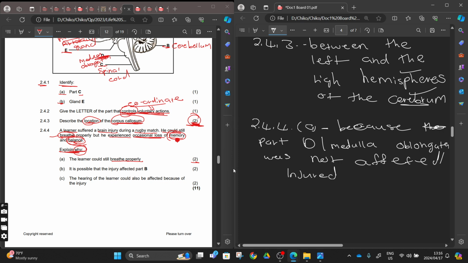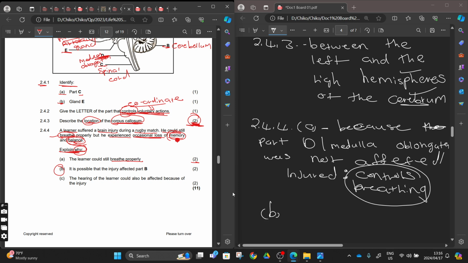They explain why the learner could still breathe, right? Because part D medulla oblongata was not affected, and this part here controls breathing, right? So because the medulla oblongata controls breathing, and the person was fine with breathing, we can now conclude that this part that controls breathing was not injured, right? You are agreeing with me.